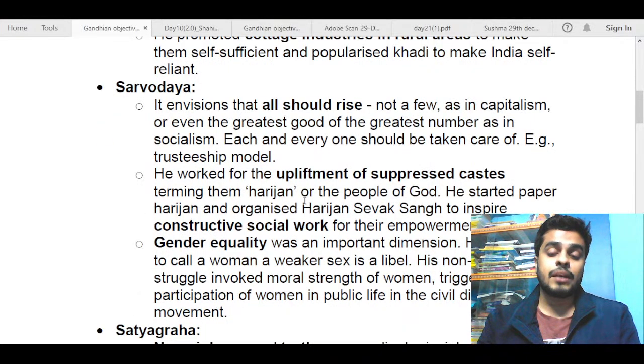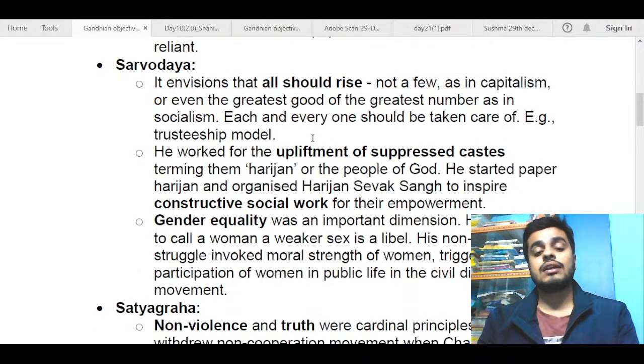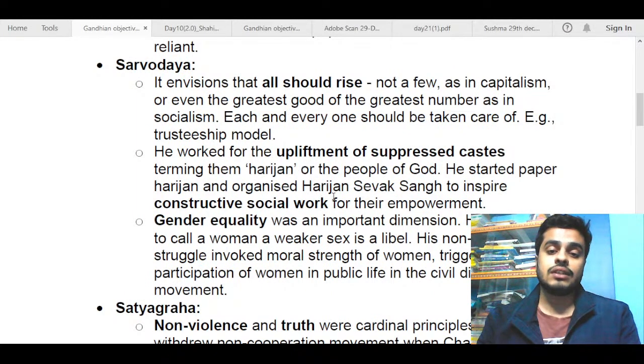Next, upliftment of suppressed caste. So again, in this domain also, Gandhiji worked a lot for uplifting the Harijans. He started the Harijan Sevak Sangh to inspire constructive social work for their empowerment. So guys, you can just try to mention whatever points you mentioned.